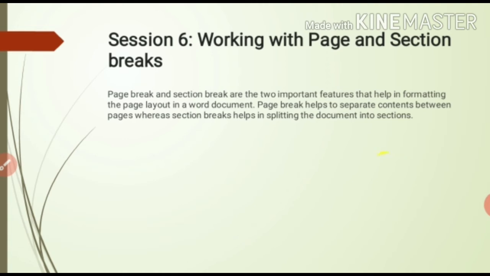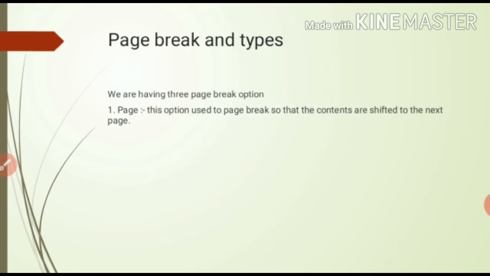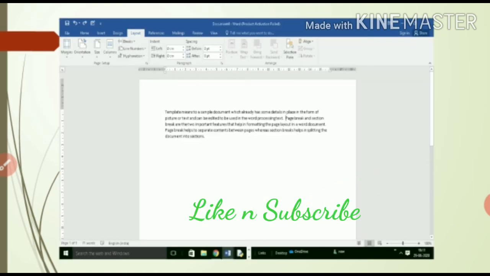So page break and section break are two important features that help in formatting the page layout in a Word document. Page break helps to separate the contents between pages, whereas section break helps in splitting the document into some sections. Okay, page break and type. We have 3 page break options. First is page. This option is used to break the page so that the contents are shifted to the next page.